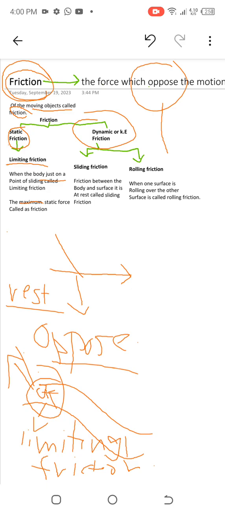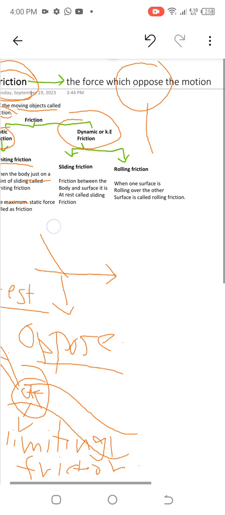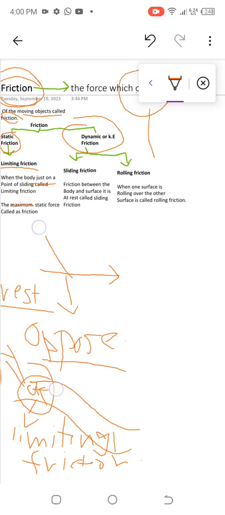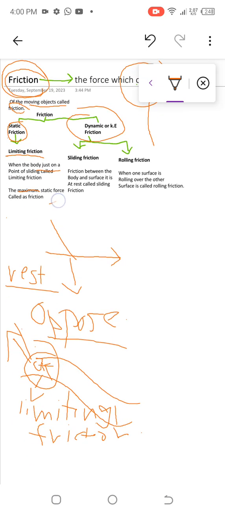So what does this mean? The maximum force applied on a body that is at rest, so that the body still remains at rest. If we are providing the maximum force, so that is called limiting friction, right?